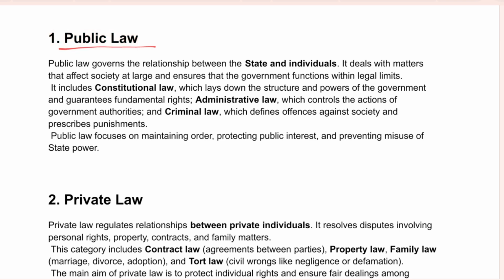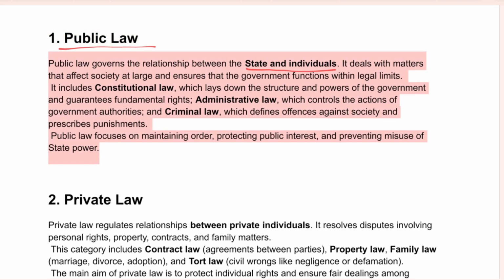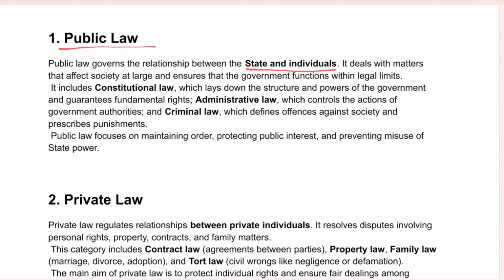The law that governs the relationship between the state and individual comes under public law. For example, constitutional law, which provides the structure and power of the government and guarantees fundamental rights to the individual. Other is administrative law, which controls the actions of the government authority, and criminal law, which defines the offenses against the society and prescribes punishment. Students, as you can see, all these laws, constitutional law, administrative law, criminal law, describe the relationship between the state and the individual, so that there will be a balance in the society.